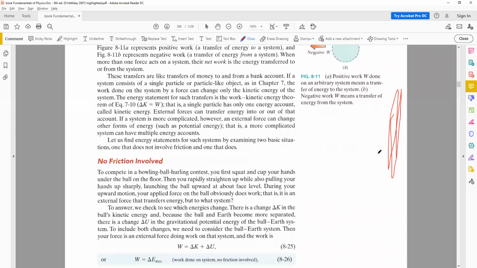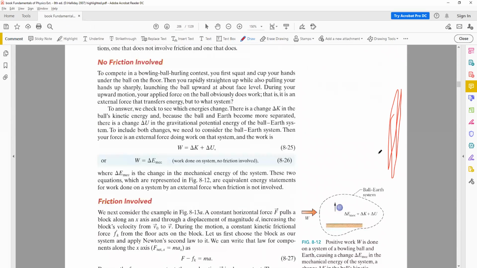Another thing that we have when work is done, we know that there can be two cases. One, no friction is involved, and two, friction is involved. In both cases, if there's no friction, you don't have to include friction, and your equation is W is equal to the change in kinetic energy plus the change in potential energy, whereby we can say W is equal to the change in mechanical energy.